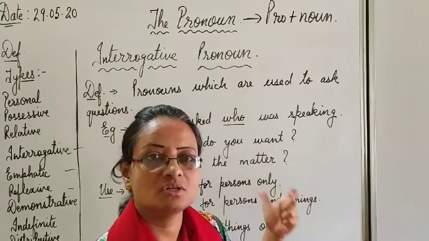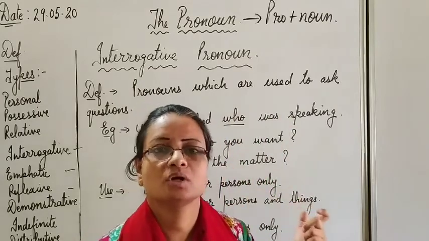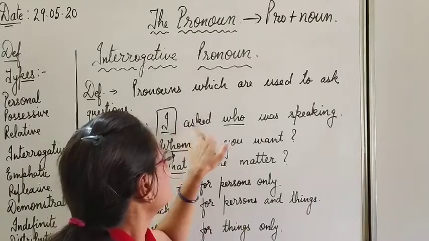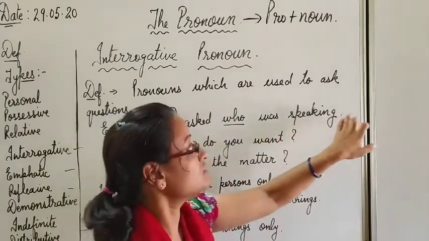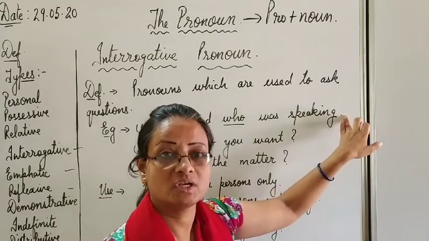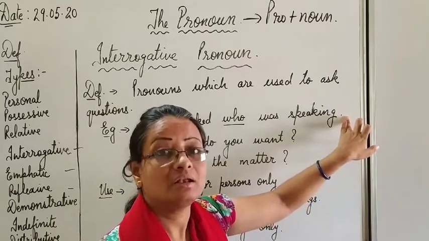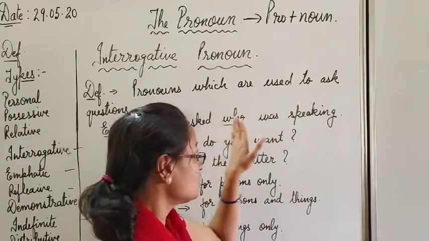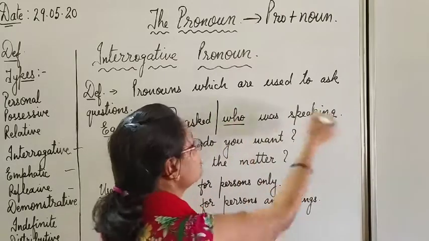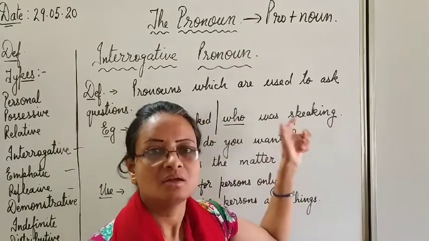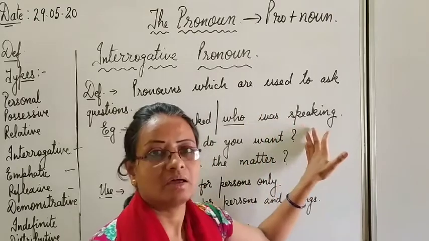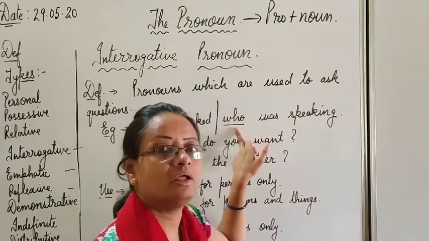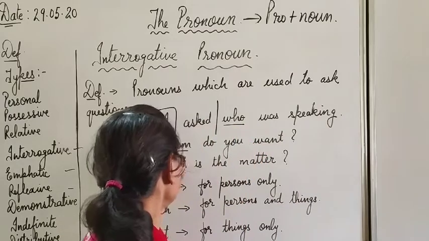Interrogative means the question words. We have to search for question words in the sentences, like who. I asked who was speaking. You can say there is no question mark, so it is not a question. No, but it is an indirect question. If you focus on this portion only, who was speaking, you can see that it is a question. So here you can call it an indirect question. Who is an interrogative pronoun.